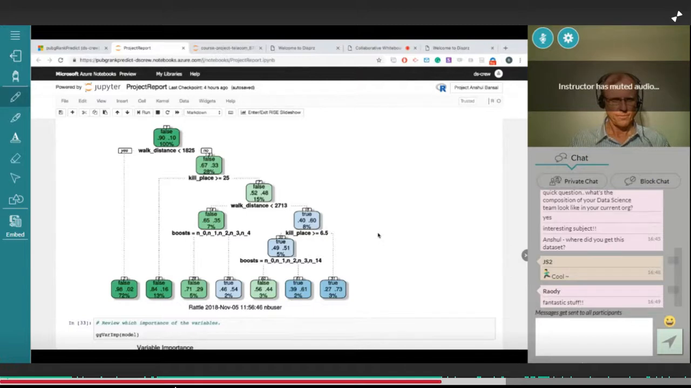Then we see that if the walk distance is even more, greater than 2713, this player has a probability of coming in the top 10 with 40% chances. Also, if the killing place is less than 6.5, then the player has a winning chance of 27%.